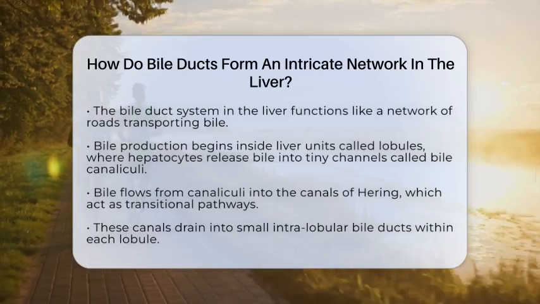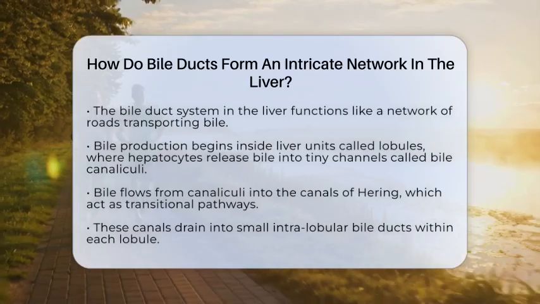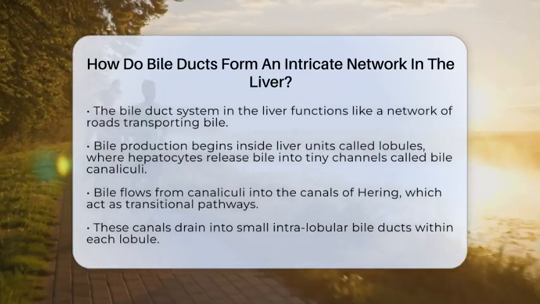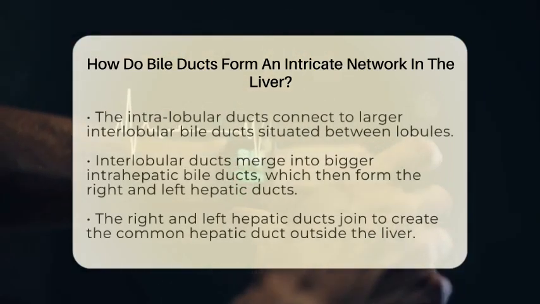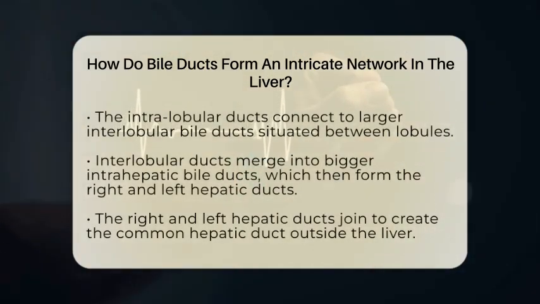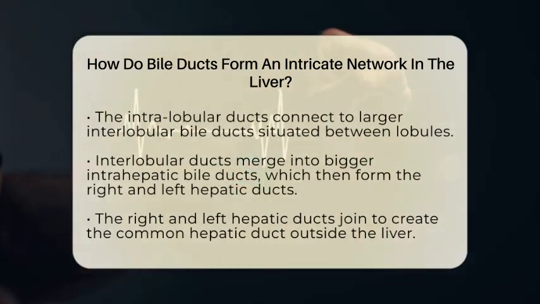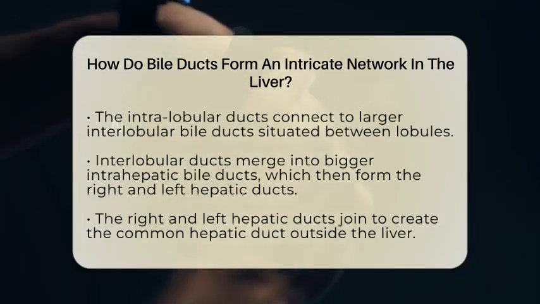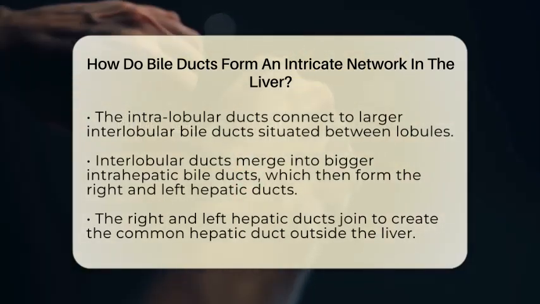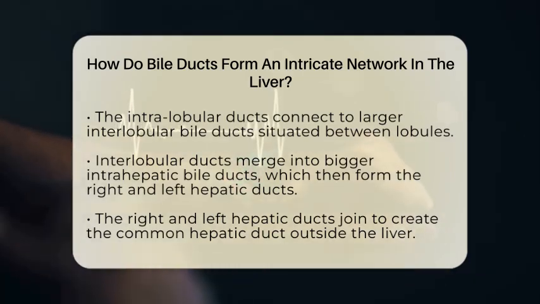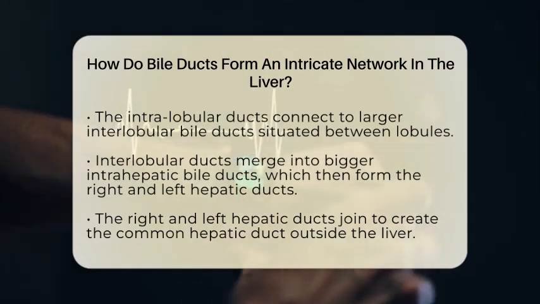From these narrow channels, bile flows into slightly larger structures called the canals of Hering. Think of these as transitional roads connecting the tiny alleyways to bigger highways. The canals of Hering then drain into small intralobular bile ducts located within each lobule. These ducts are like small streets that collect bile from multiple canaliculi. As they move outward, they join larger interlobular bile ducts situated between the lobules, acting like main roads connecting neighborhoods.